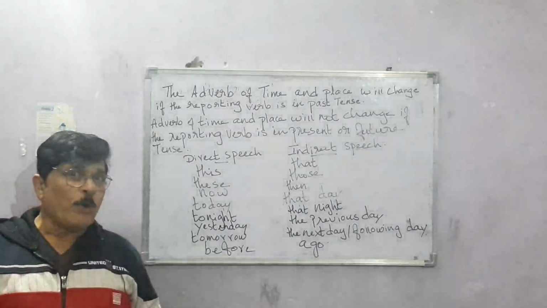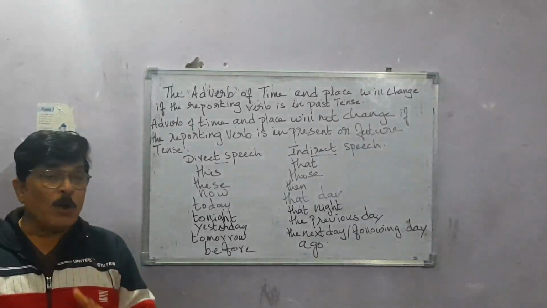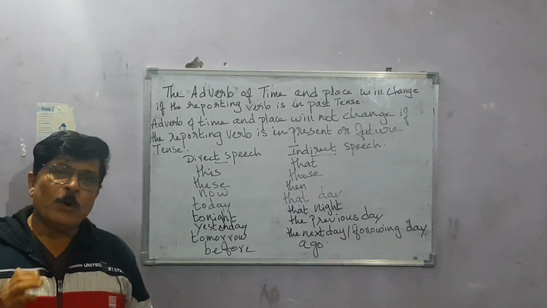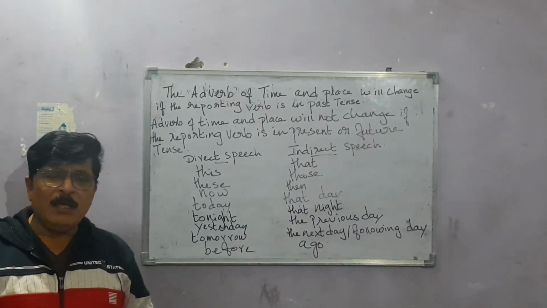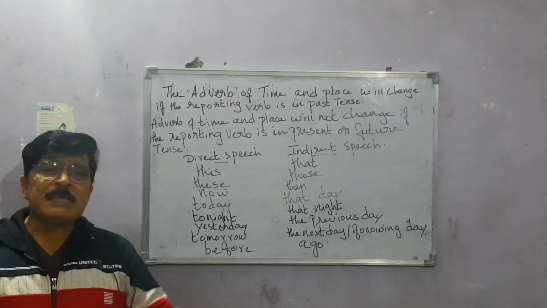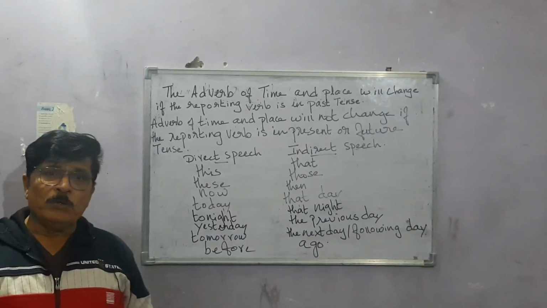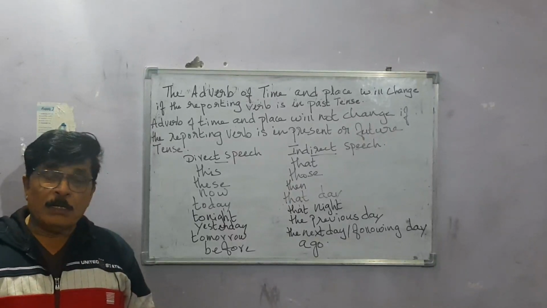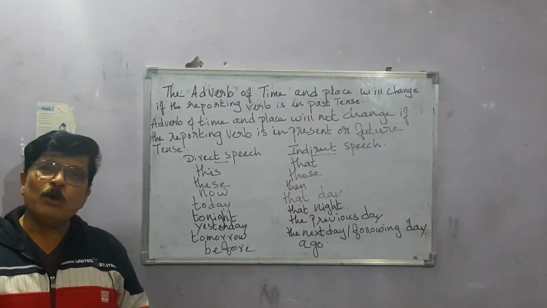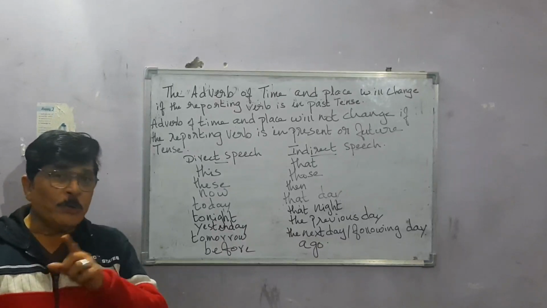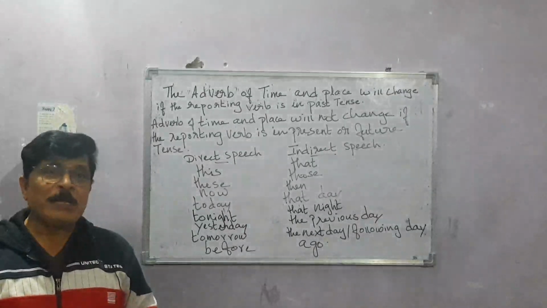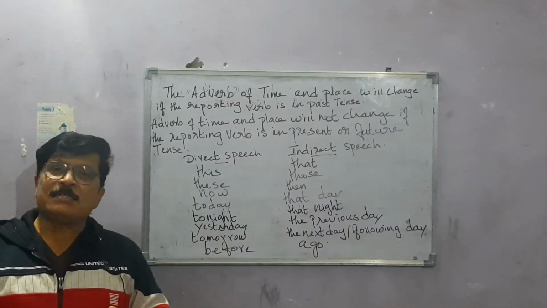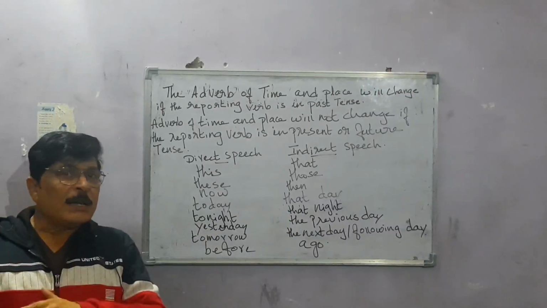So that is very important. You have to remember that. It will not change if the reporting verb is in present tense or future tense. Now for example, I am telling a sentence, "Ram says, I will go to Tokyo tomorrow." So the reporting verb is present tense. Ram says, I will go. So that is the reported verb.